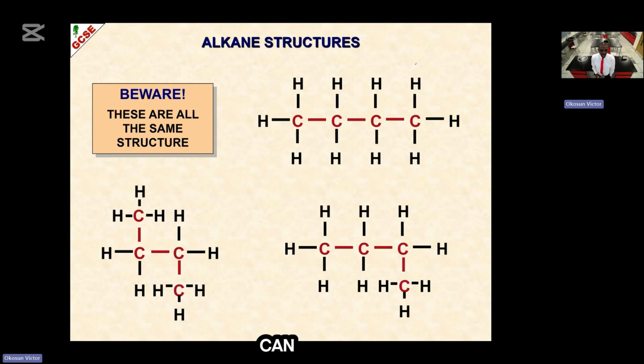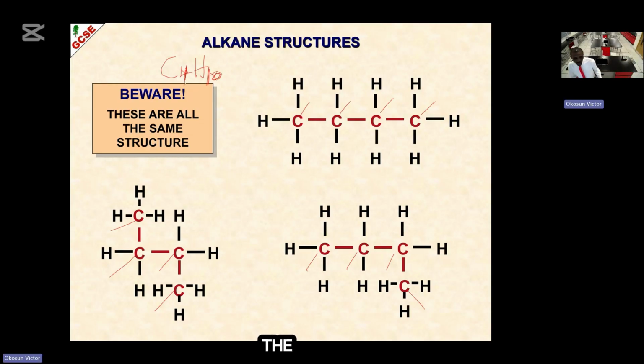Alkane family can be drawn in different ways. These are all the same structure. Now, for you to be sure of that, count the number of carbon there. This is 1, 2, 3, 4. Let's count this one too: 1, 2, 3, 4. Let's count this one too: 1, 2, 3, 4. So they are the same. They have the same molecular formula, which is C4H10.